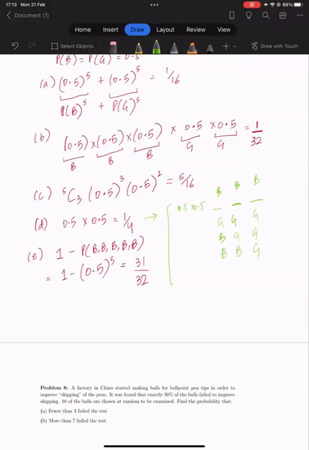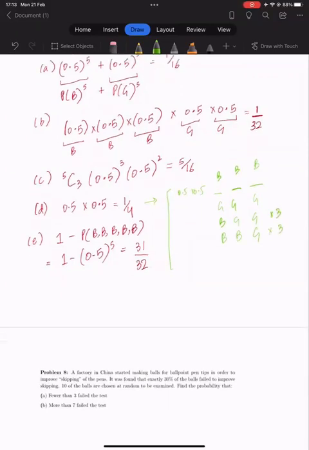So 3 factorial over 2 factorial, which will just be 3. And then again 3 factorial over 2 factorial, which is again 3. And we know the probability of being a boy or a girl is 0.5. So in each of these 4, our answer will be 0.5 raised to the power 5 for the first option, then again for the second option. Then for the third and the fourth option, it's 0.5 raised to the power 5 into 3, plus 0.5 raised to the power 5 into 3.